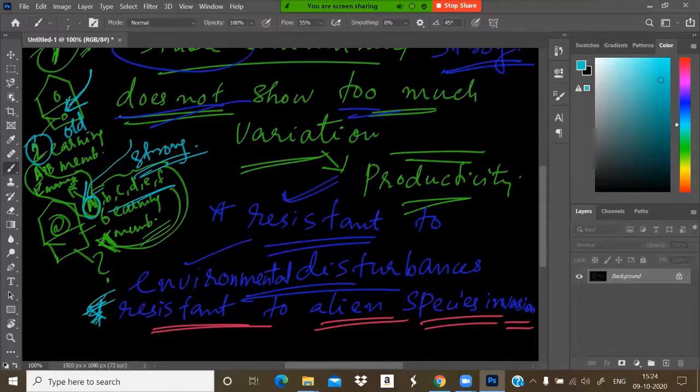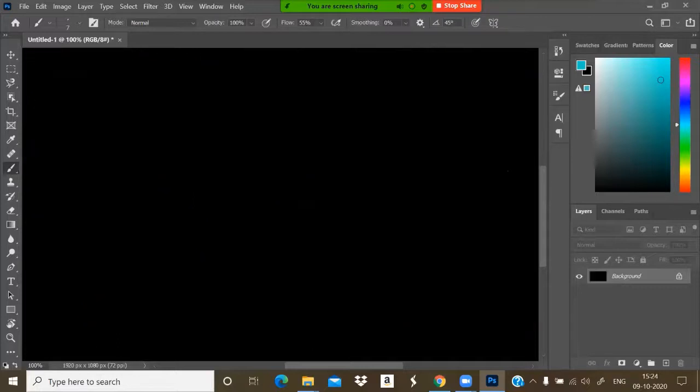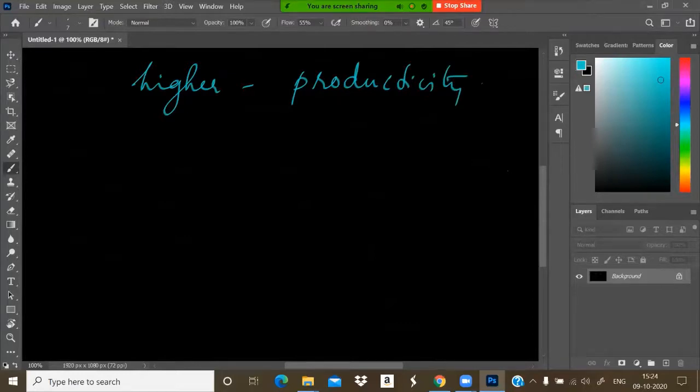That is how it happens in a stable community. That is because of biodiversity, that is the importance of biodiversity. And if biodiversity is there, the productivity of a community will always increase. Higher productivity is there. So these are some important points, the importance of biodiversity for an ecosystem or for a community.